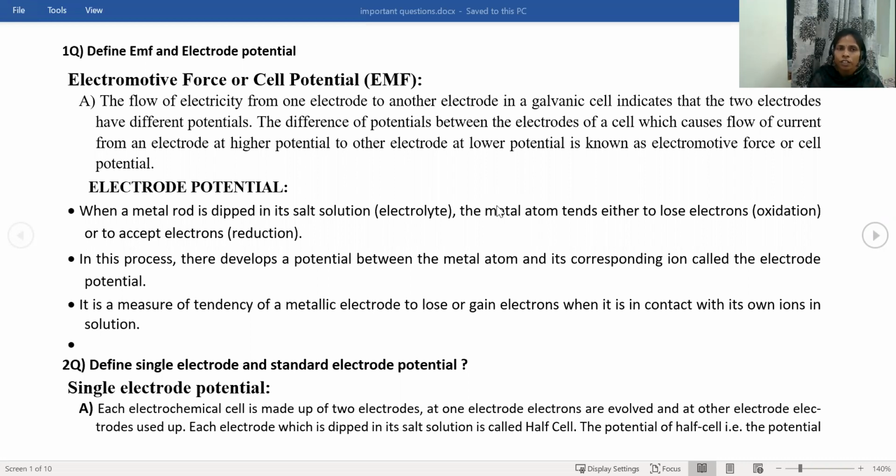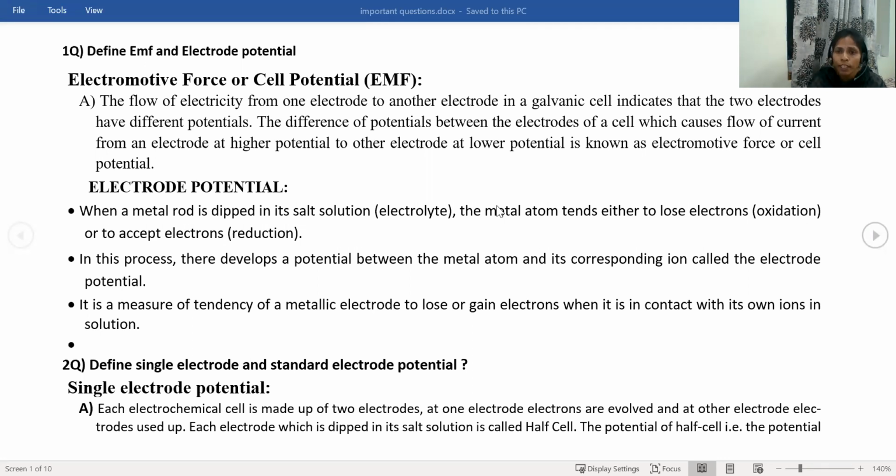In the previous session, I completed the classification of polymers. Up to the classification of polymers, 2.5 units are completed. That is the portion for the internal examination. But in the third unit, I'm giving only one question, that is differentiation between thermoplastics and thermosettings. And the remaining important questions I have already shared in the group. Those are from unit 1 and unit 2.